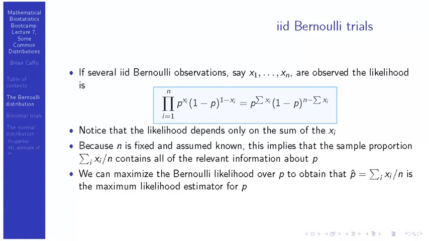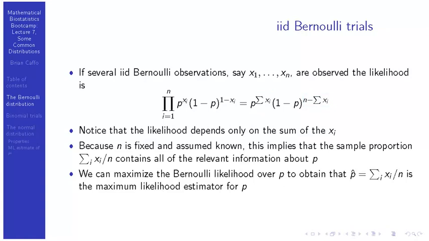This equals p to the summation xi, 1 minus p to the n minus summation xi. Notice the likelihood only depends on the sum of the x's, which is just the total number of successes, and n minus the sum of the x's is the total number of failures. So if you know n and the total number of successes, then you know the Bernoulli likelihood.